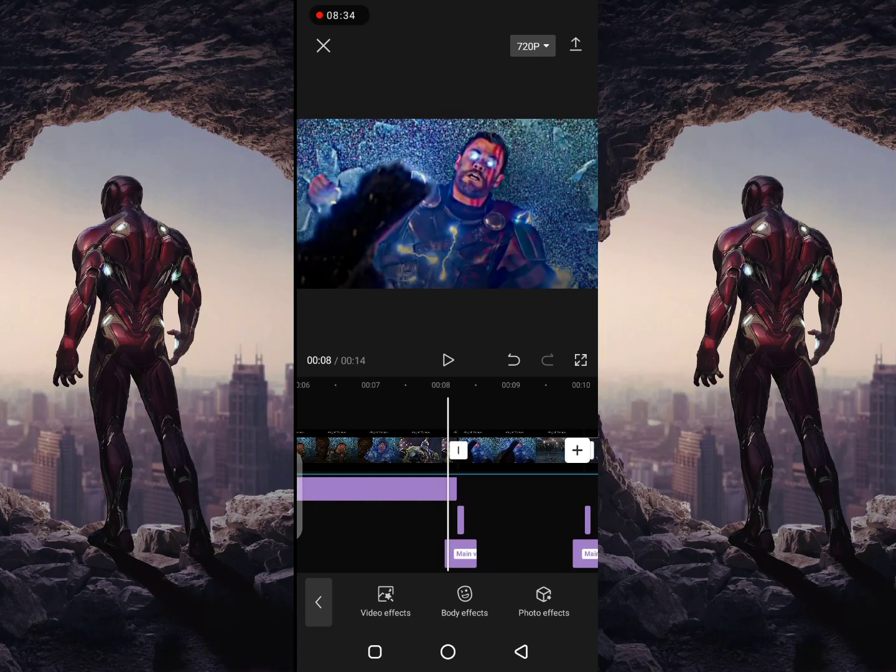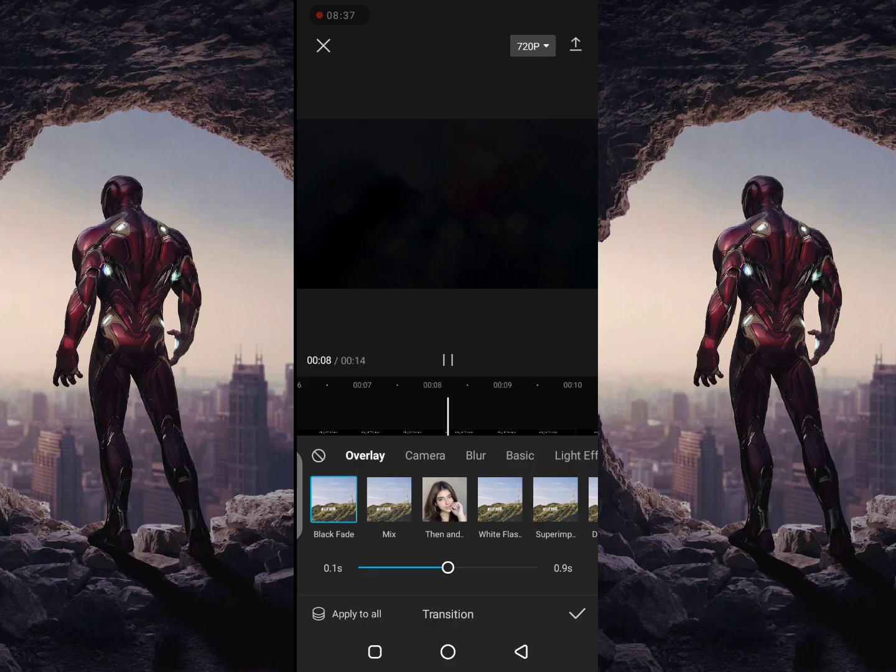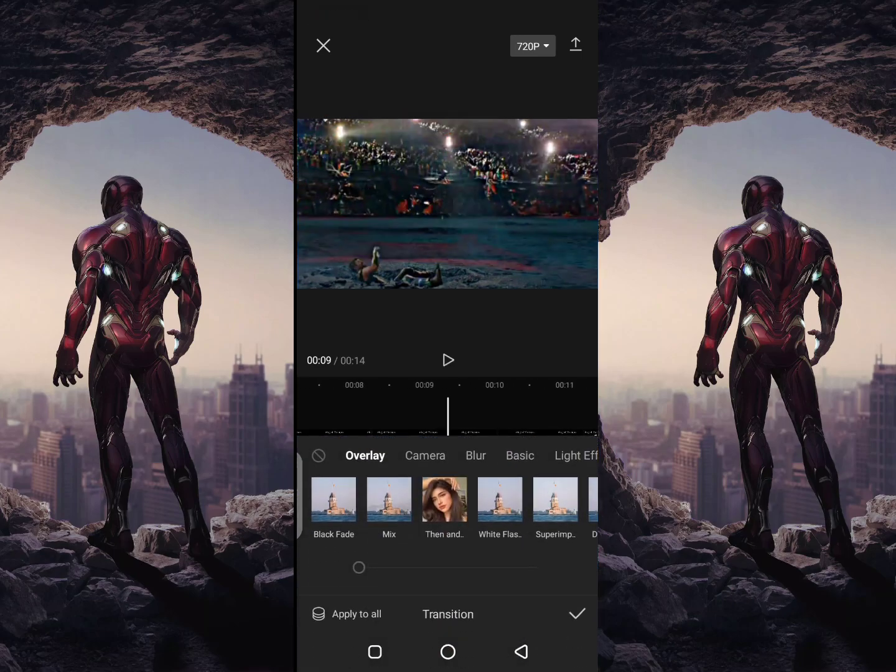Click the split transition. Select black fade. Go to every split and select black fade.